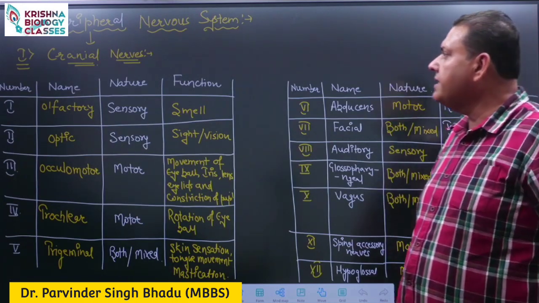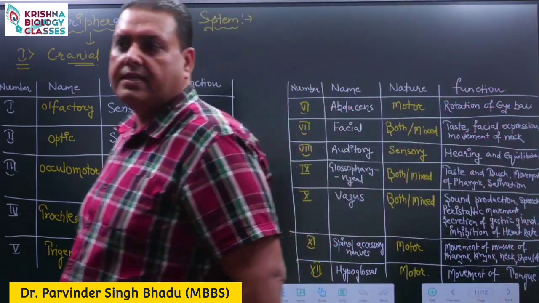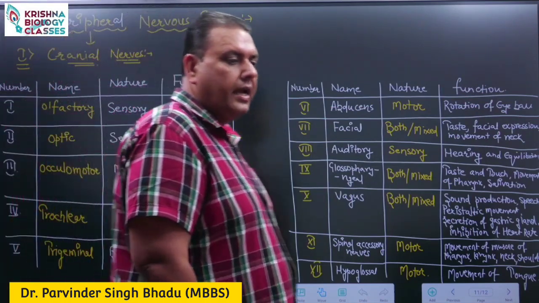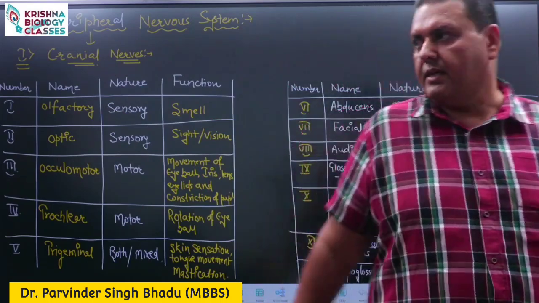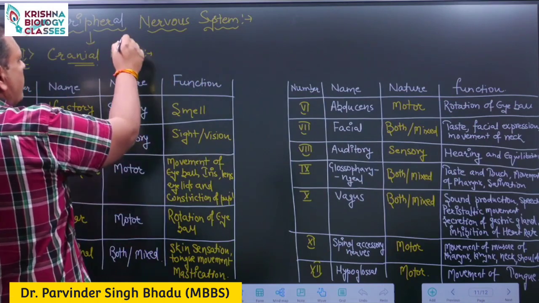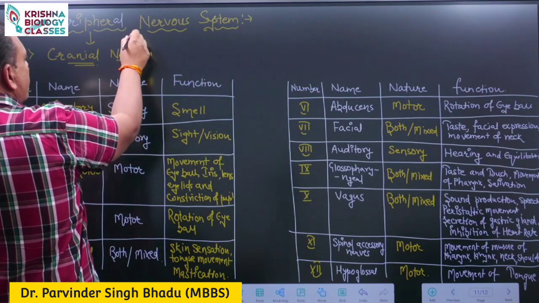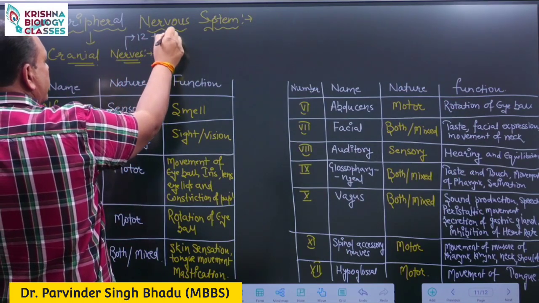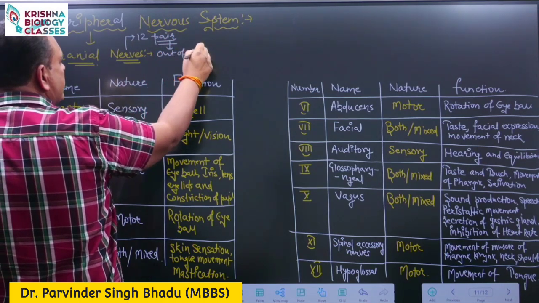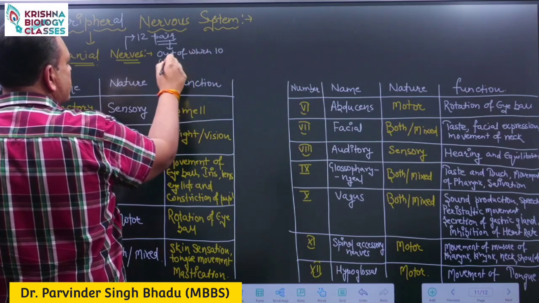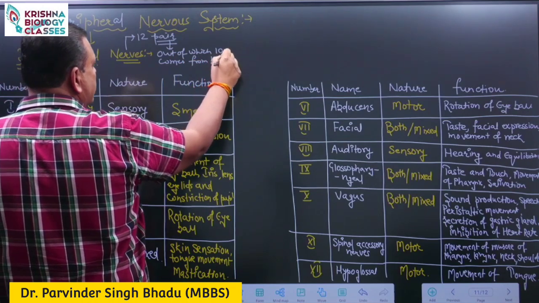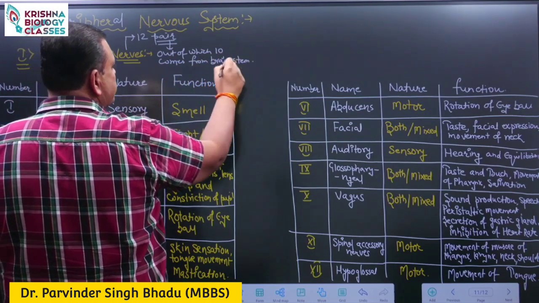Now the next part is the peripheral nervous system, in which we discuss the cranial nerves, spinal nerves and autonomic nervous system. For cranial nerves, we need to remember there are 12 pairs of cranial nerves present, out of which 10 come from the brain stem only.